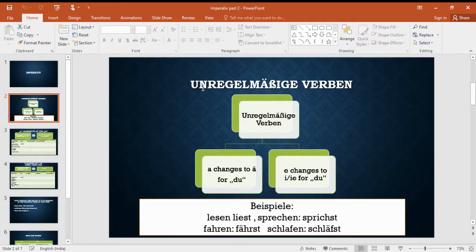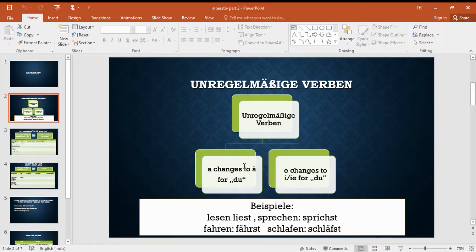The special cases are the irregular verbs. So till now we have dealt with regular verbs. Unregelmäßige Verben are irregular verbs. Why are they irregular? Because the conjugation is a little bit different. We do not care about other pronouns, but the conjugation for irregular verbs changes for du. Our concerned pronouns are du, ihr, Sie, and wir.